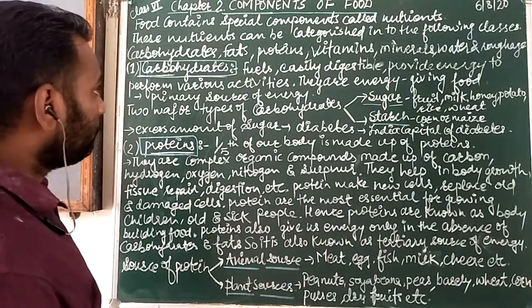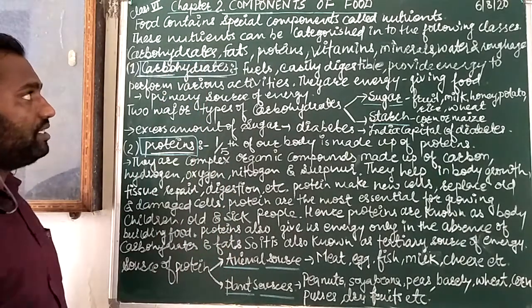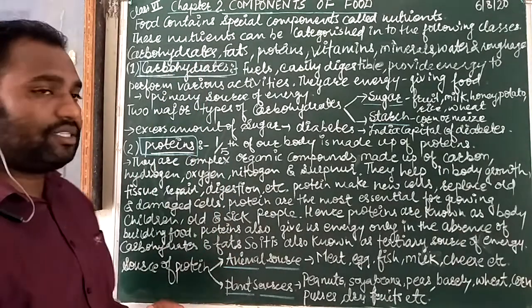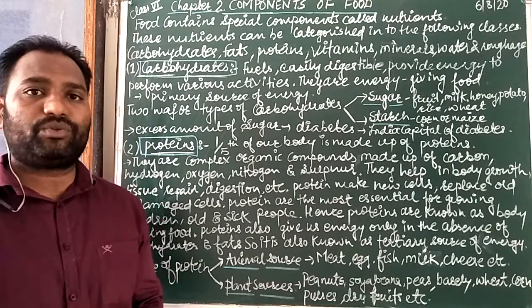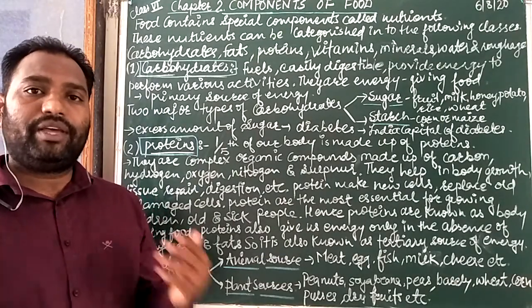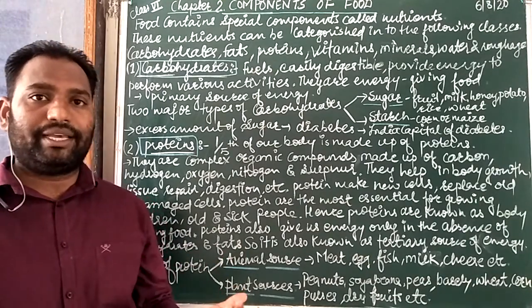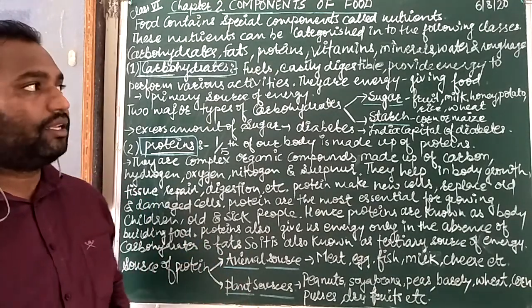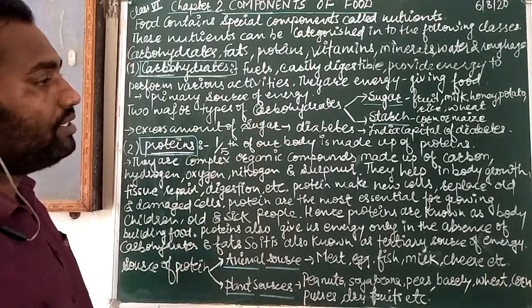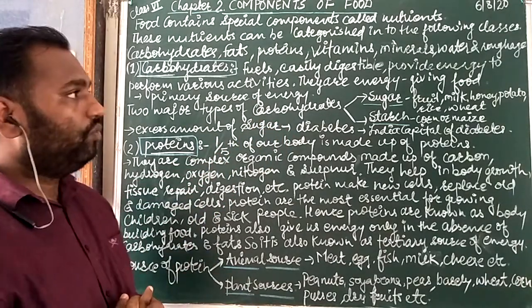First is carbohydrates. Carbohydrate is the primary source of our energy, like when you eat chapatis of barley, rice, or wheat. This is the primary source of energy and these are energy giving foods.